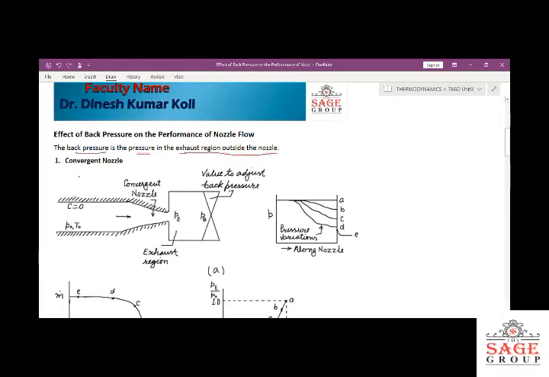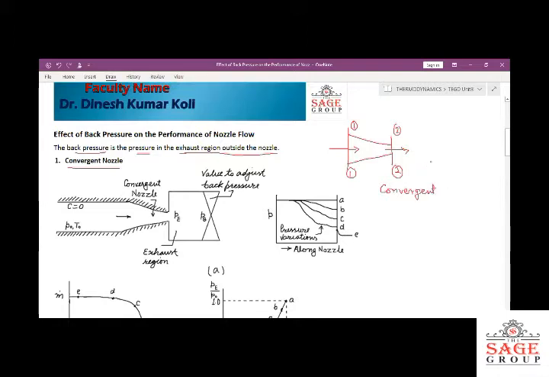In the first case we are taking the converging nozzle, also called the convergent nozzle. What is the convergent nozzle? The convergent nozzle is one in which the cross-section area decreases from inlet side to outlet side. Suppose this is the inlet side, this is the outlet side. So one is the inlet section and two is the outlet section, and the fluid is flowing in this direction. Then this nozzle is called the convergent nozzle, or you can also say the converging nozzle.